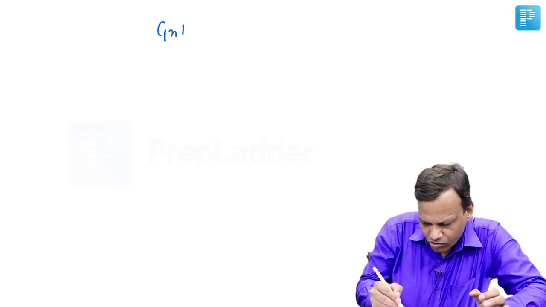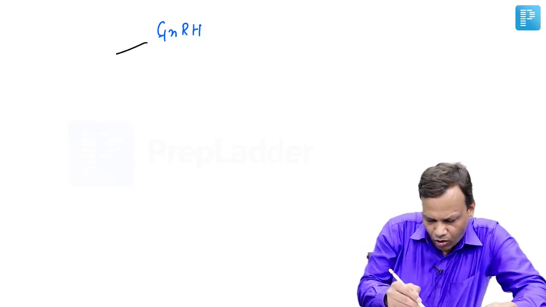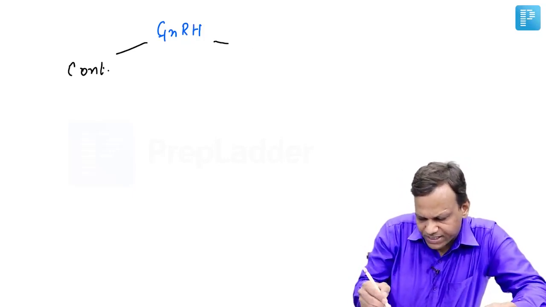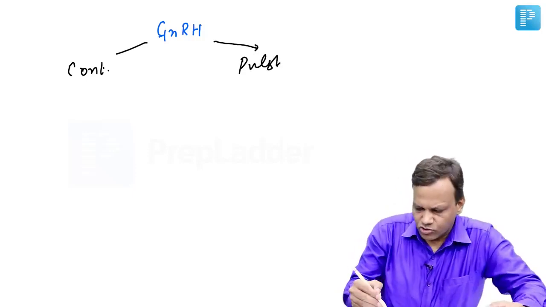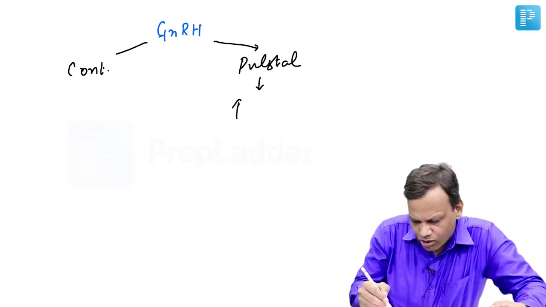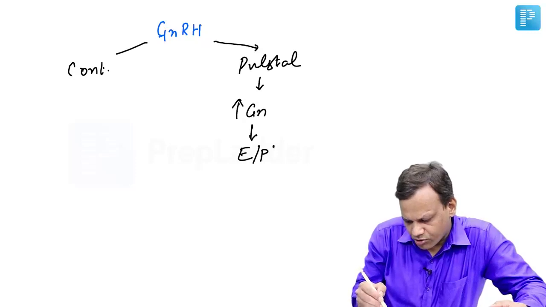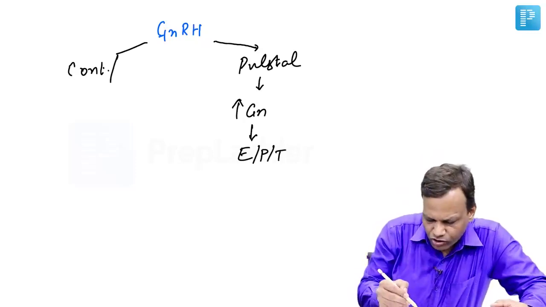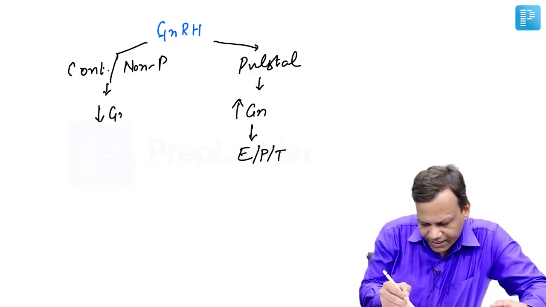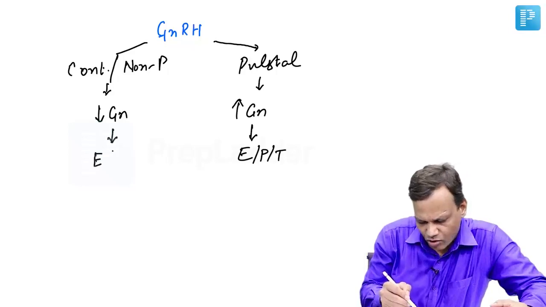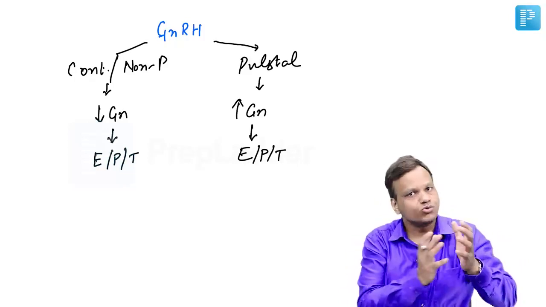Then the second important hormone is gonadotropin releasing hormone. If we give gonadotropin releasing hormone in a continuous manner or in a pulsatile manner, the effects are different. Physiologically, it is secreted in pulses. So if we give it in a pulsatile manner, it will increase gonadotropin, and that will increase sex hormones like estrogen, progesterone, and testosterone. But if we give it continuously, or we can say in a non-pulsatile manner, then the action is reversed. So it will start decreasing gonadotropin, and that can decrease these sex hormones. So that means we can use this hormone both to increase sex hormone as well as to decrease sex hormone.